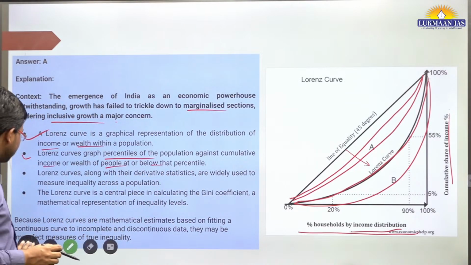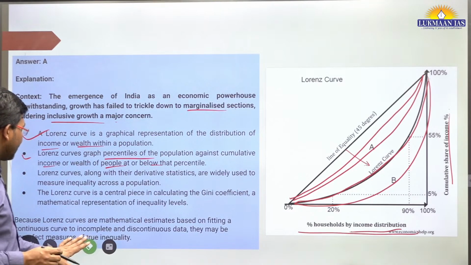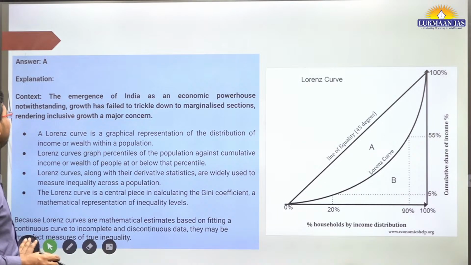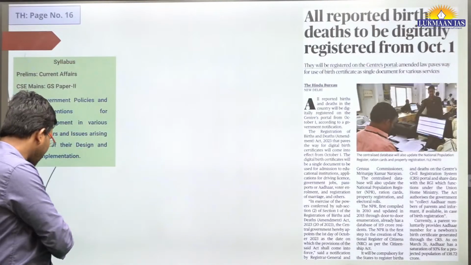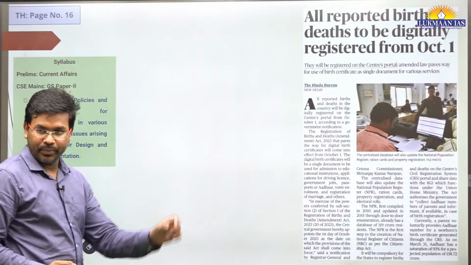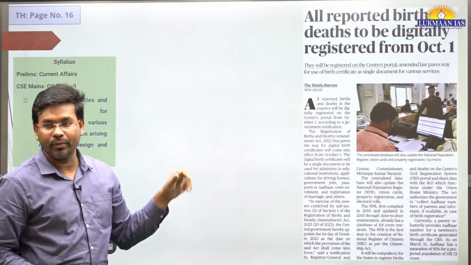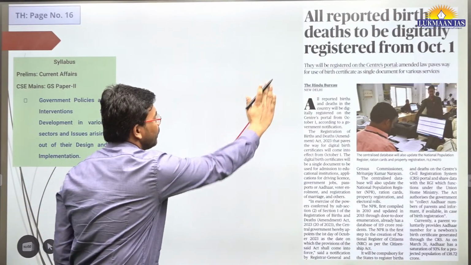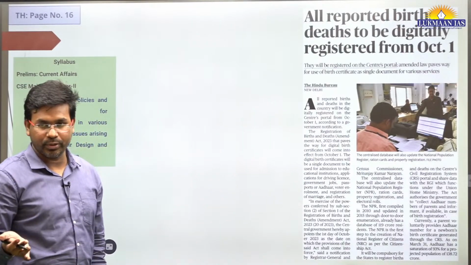This is a technical thing, but we need to understand that the Lorenz curve showcases income inequality in a society. It also talks about inclusive growth. The less curved it is, the more inclusive growth we will have. The more it is curved, the lesser the inclusive growth.